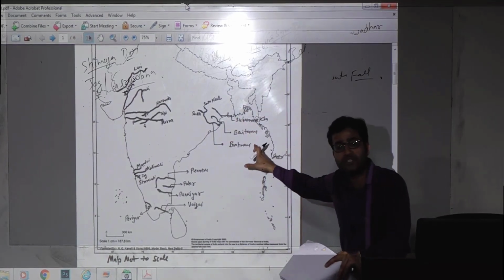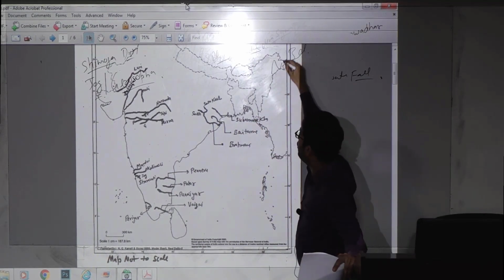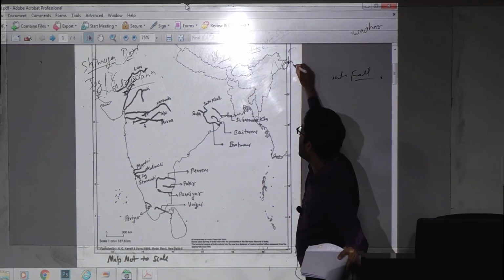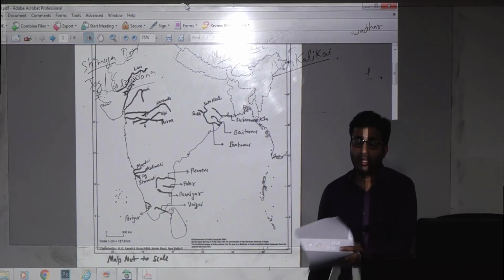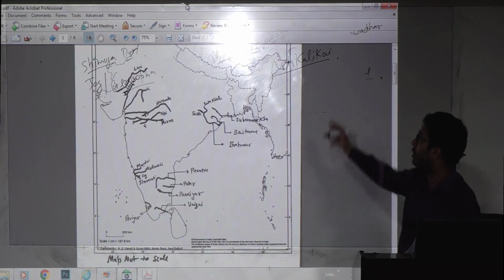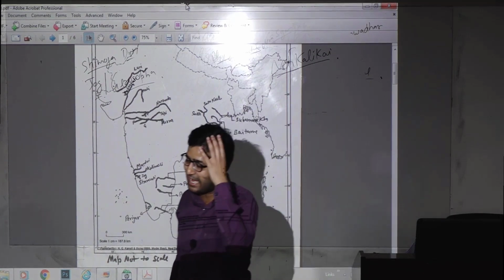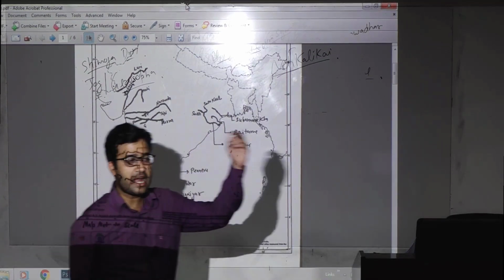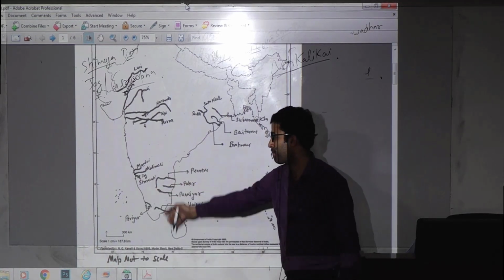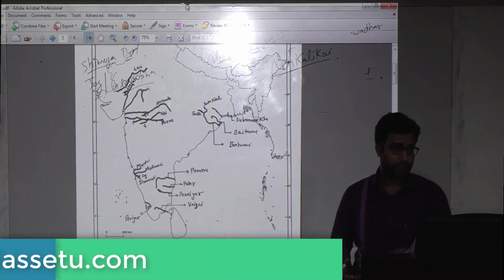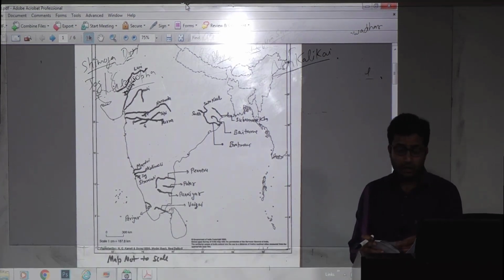So can anyone tell me the first one here? In Meghalaya we have one. Name of that? Yes, Nohkalikai. Nohkalikai in Meghalaya is the highest plunge waterfall in India. Second one is Jog waterfall. First one is Nohkalikai in Meghalaya.